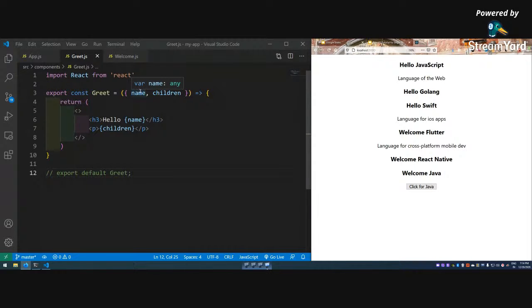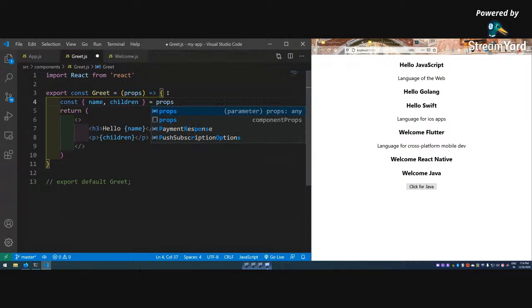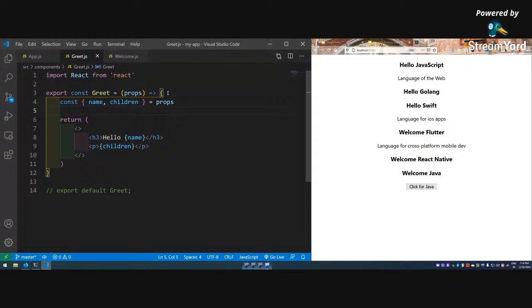Okay, so the other way of destructuring, because this we are doing in the parameter, is the object destructuring method. So I will cut it from here, and I will pass props only here. This method also is quite handy. I've seen it in a lot of places. I will write const this equal to props. Okay, and it is exactly the same thing. Save it, nothing changes, it works perfectly.